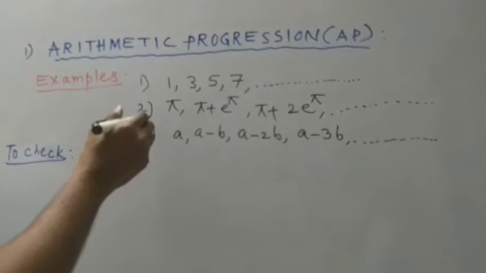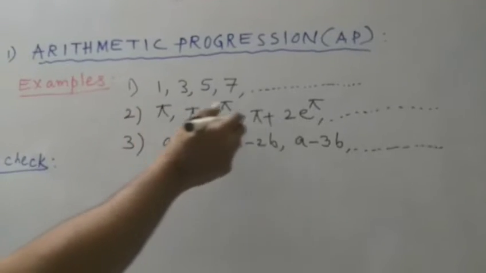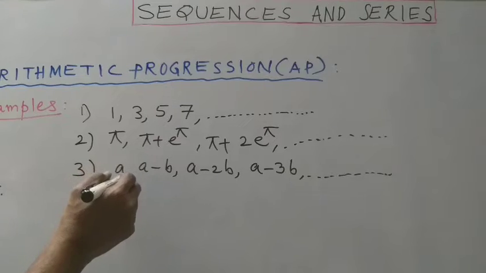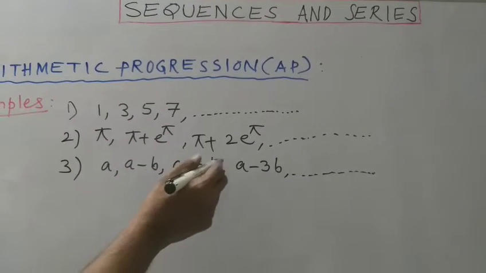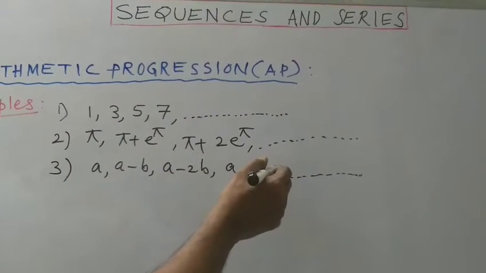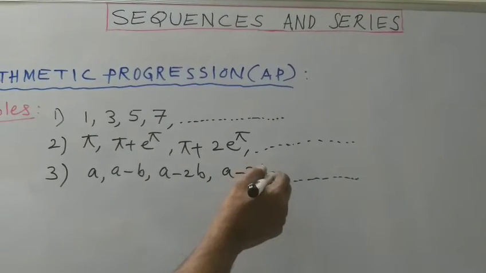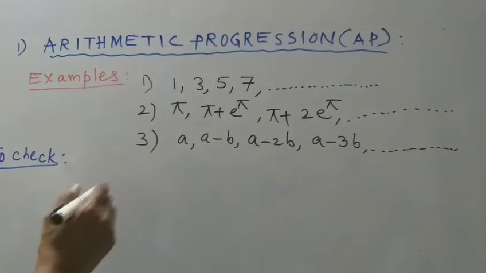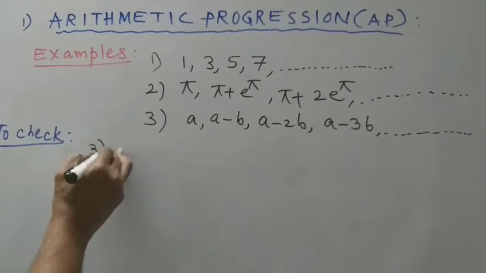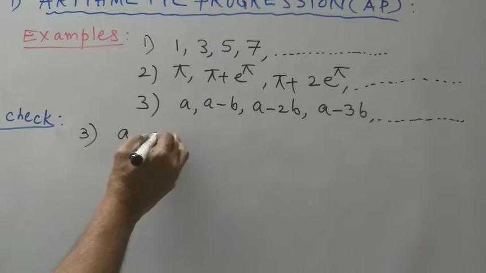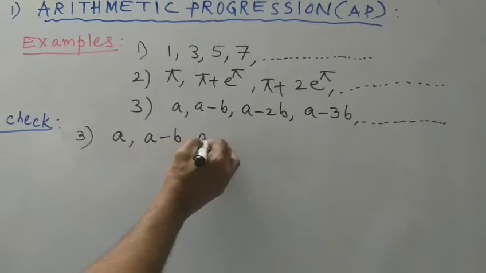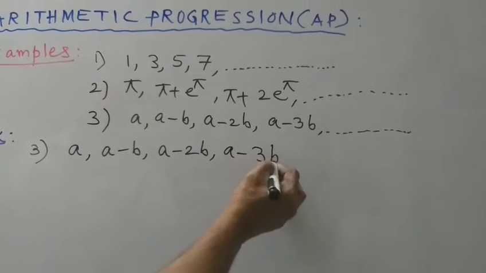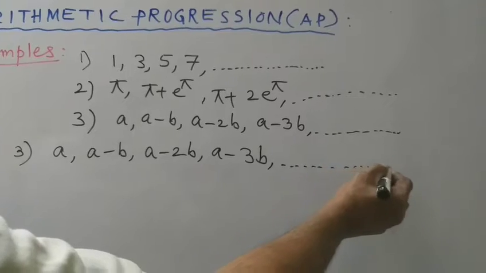We have confirmed the second example is also an arithmetic progression. Now we have to confirm the third example: A minus B, A minus 2B, A minus 3B, and so on. We have to confirm whether this is also an arithmetic progression. Now we are going to check this one also.